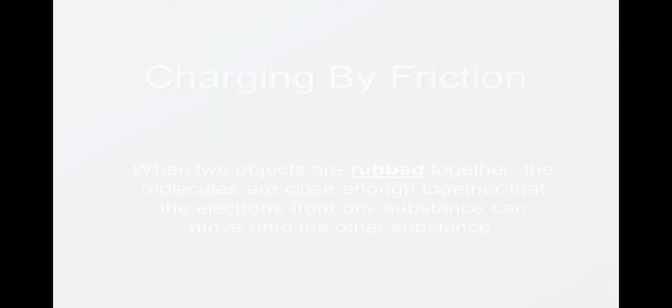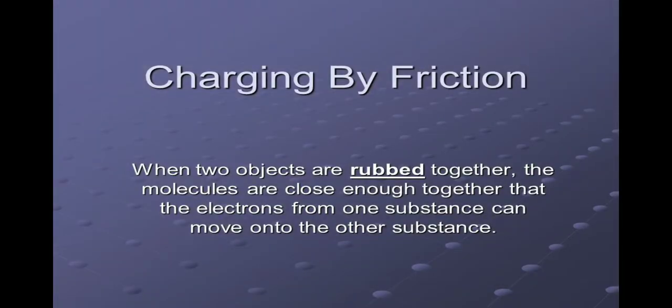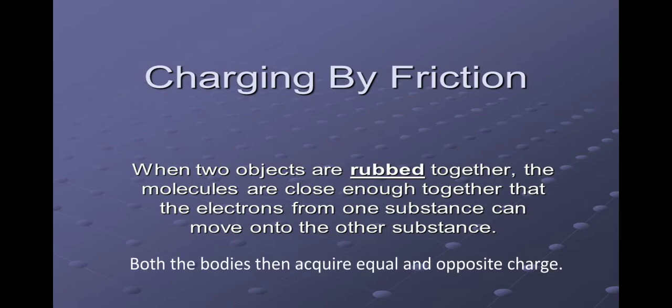So, charging by friction: when two objects are rubbed together, the molecules are close enough together that the electrons from one substance can move onto the other substance. Both the bodies then acquire equal and opposite charge. Thus when we rub two objects, the charges may get exchanged and the bodies may get charged.